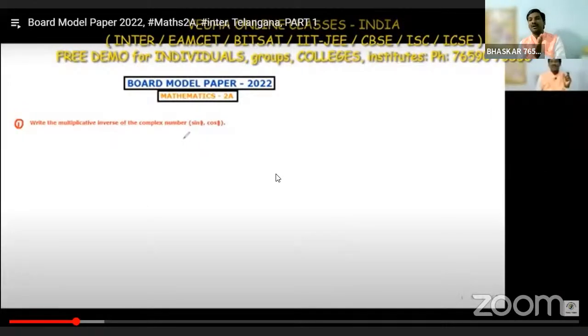In this we are discussing the board model paper for 2022. Question number 1: write the multiplicative inverse of the complex number (sin theta, cos theta). If you want to score good marks, you have to focus more on the method and the concept, how we are solving.